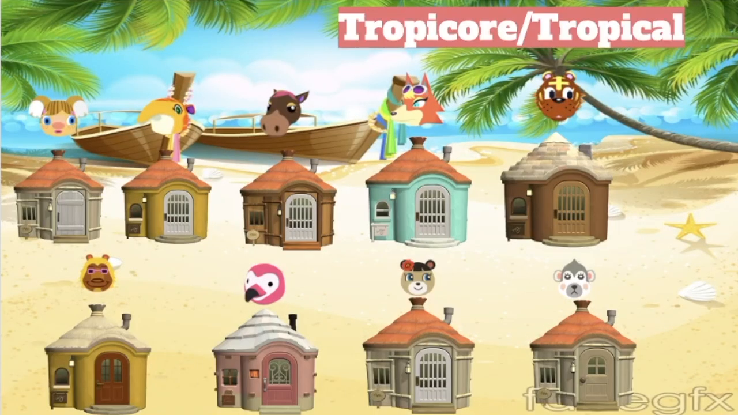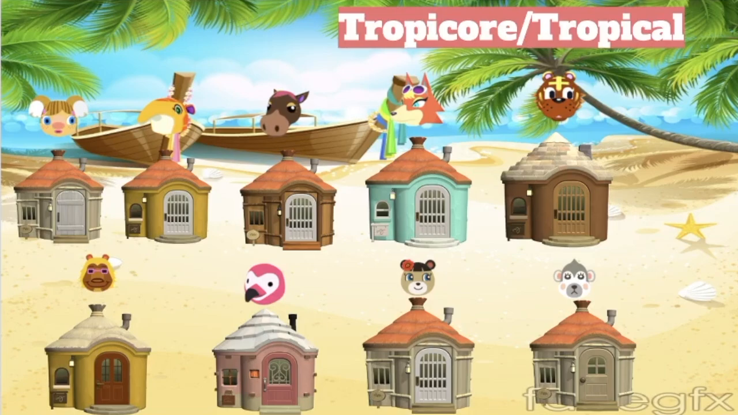So the next one is my favorite theme, as most of you know, Tropicore, or also known as just tropical. The villagers I chose for this one were Alice, Annabelle, Annalise, Audie, Bengal, Bud, Flora, June, and Cherie. Some of these I had on my tropical island, some of these I didn't. I just think the beach huts go really well with tropical islands.